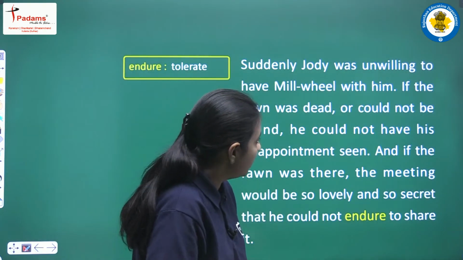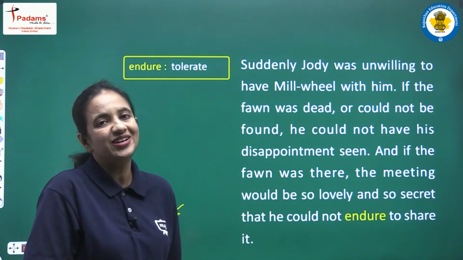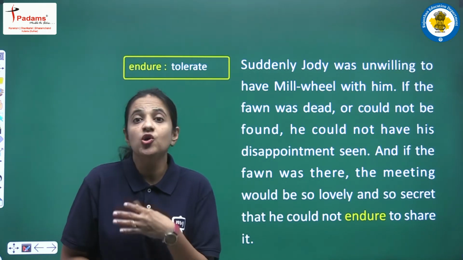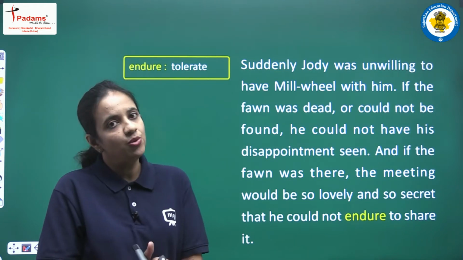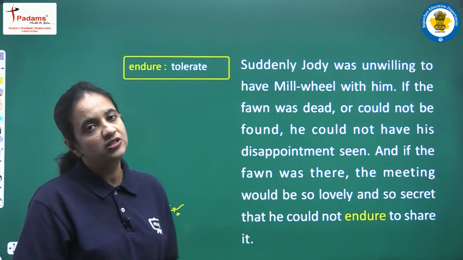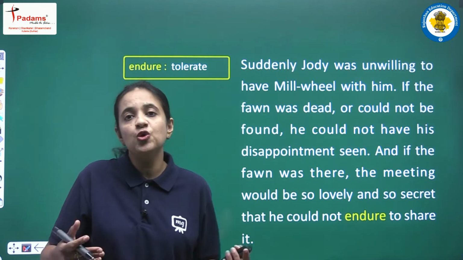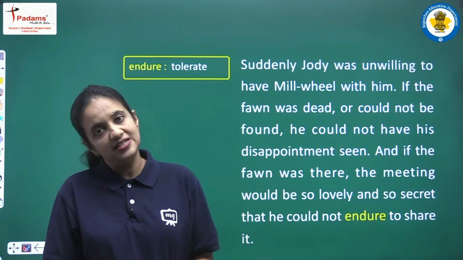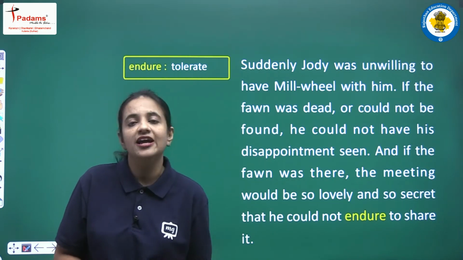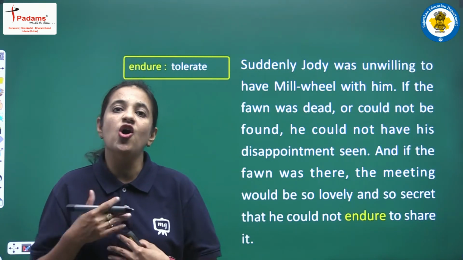If the fawn was dead or could not be found, he could not have his disappointment seen. So what is the reason that Geordie wanted to be all alone here, and had no desire to be accompanied by Millville? The reason was that he was thinking that the fawn might be dead, because that fawn is all alone there, a small baby, and obviously there are so many wild animals in the forest. So yes, this is very true that its life is in great danger, and it is not at all certain whether the fawn is alive or not. So now Geordie is thinking about all the possibilities.